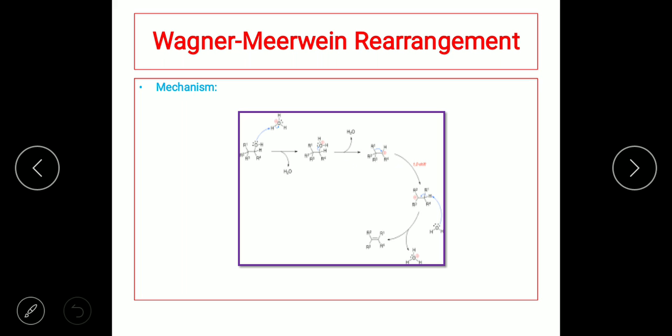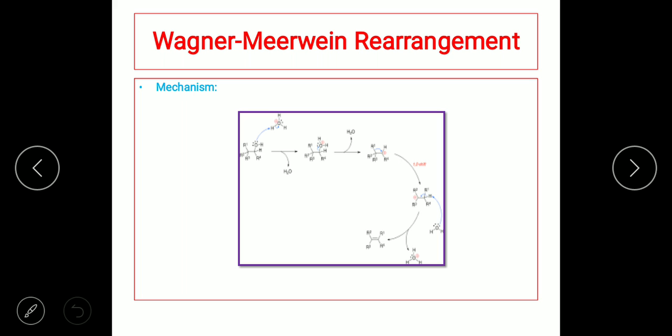That is, the methyl group possesses a plus inductive effect. It donates, or always releases electrons towards the positive charge, wherein the positive charge will be neutralized. So that is one of the reasons. And the second reason is hyperconjugation. So for these 2 reasons, tertiary carbocation is more stable than secondary carbocation.